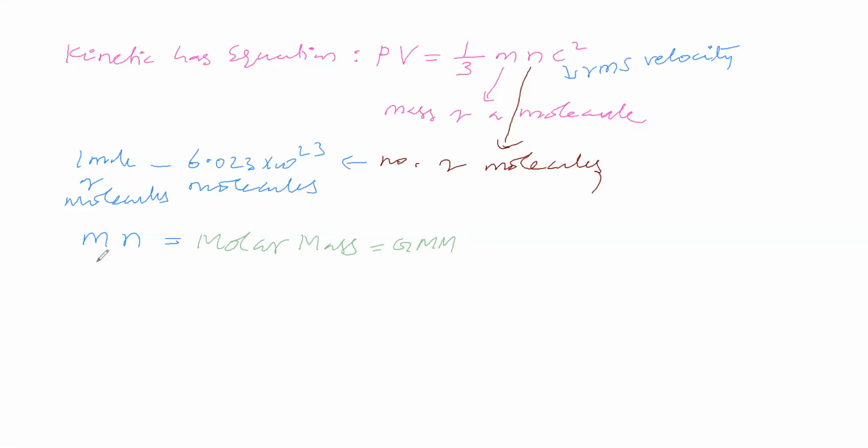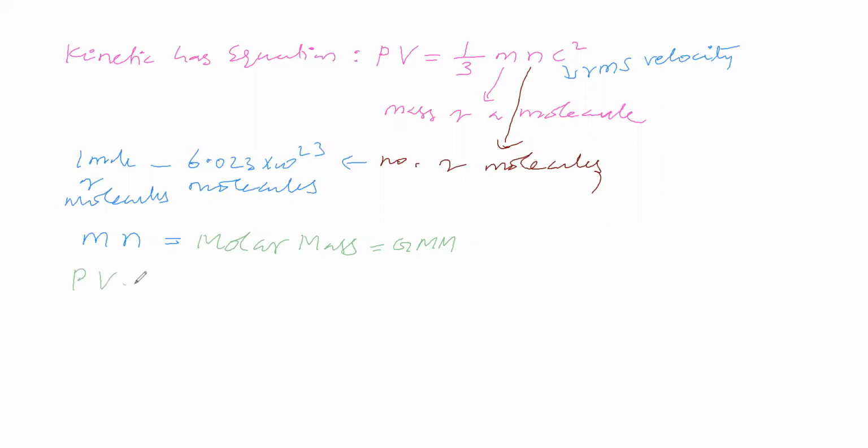So m is mass of a molecule, N is number of molecules, which we have taken as Avogadro number. If we multiply these two, we get molar mass, that means gram molecular mass, the mass of 1 mole of molecules. Let us substitute that and see what we will get.